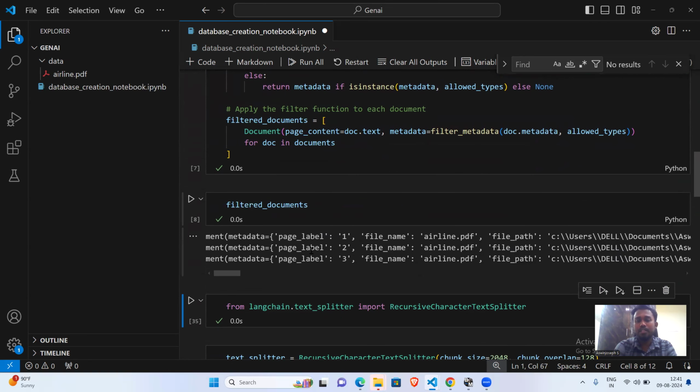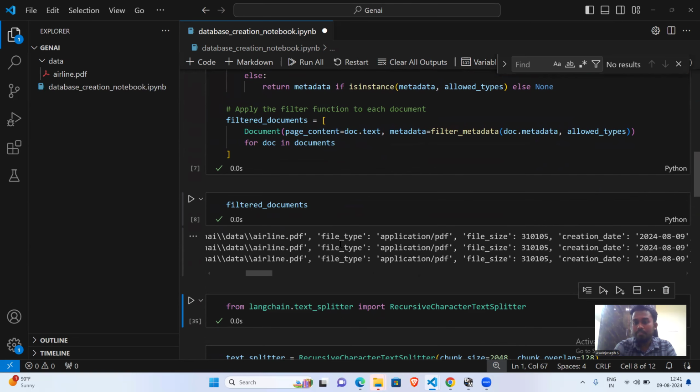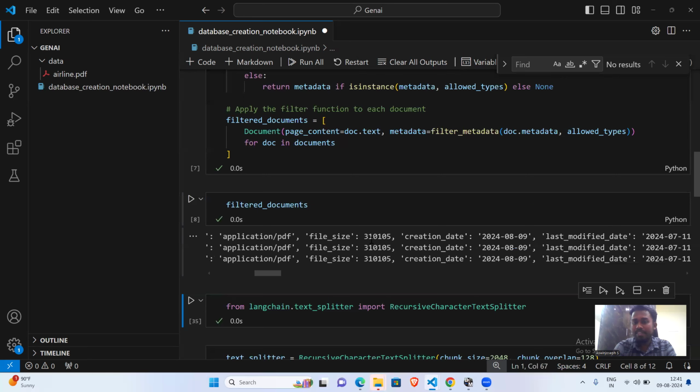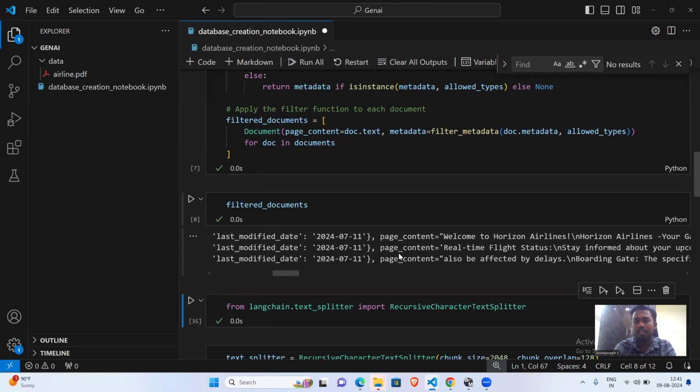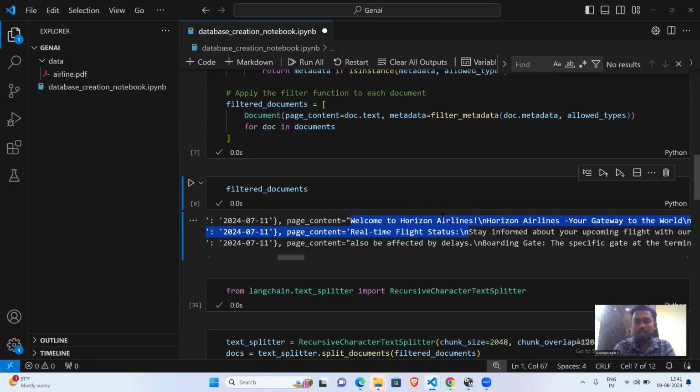See, the data looks like this. So you'll be having the page labels, file name, the path of the file, type of the file, size, creation date, like a lot of stuff. And then we'll be going for the page content. So this will have the clean data of the PDFs. So basically, this is the clean data of all the PDFs.